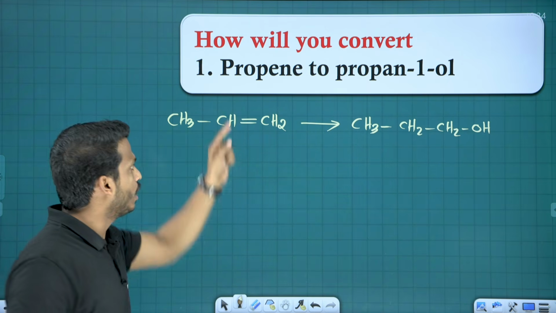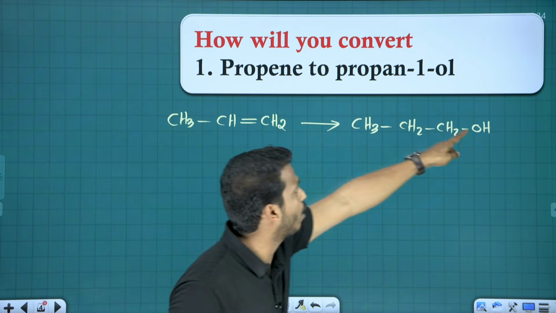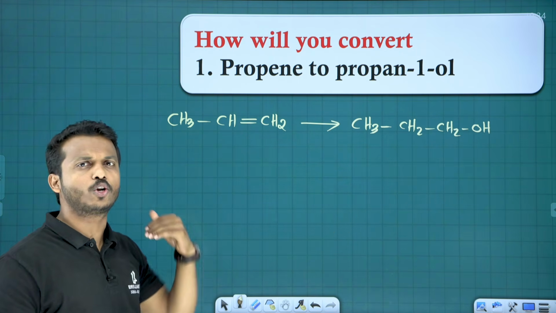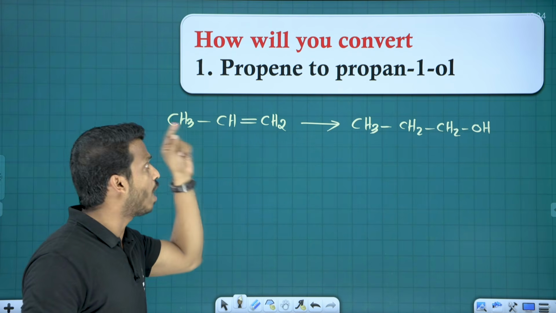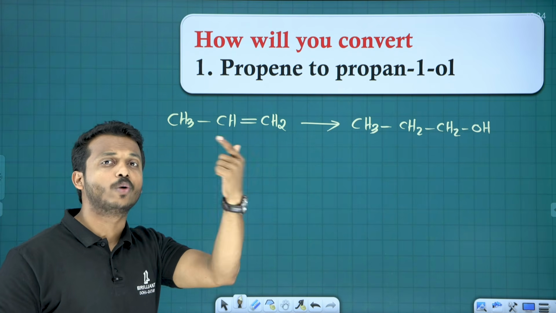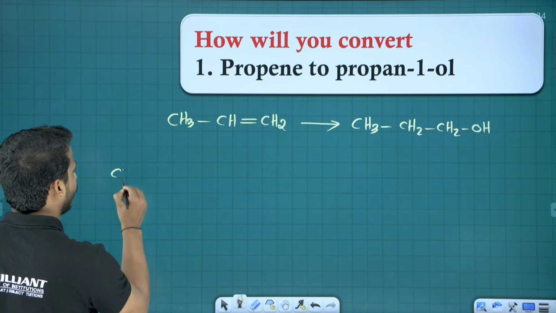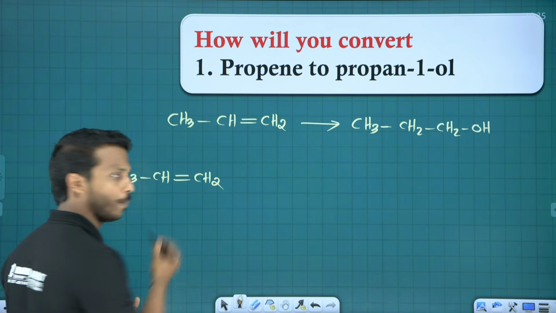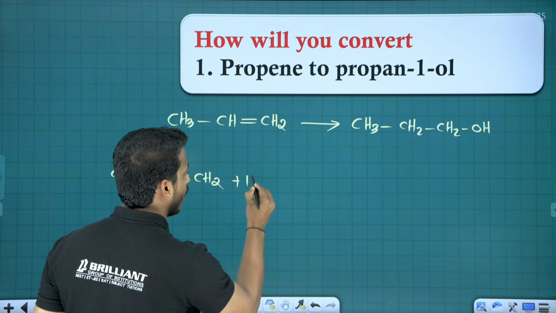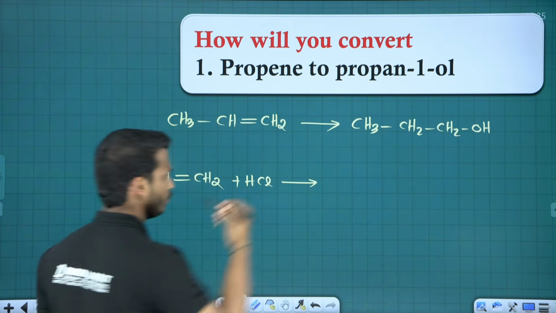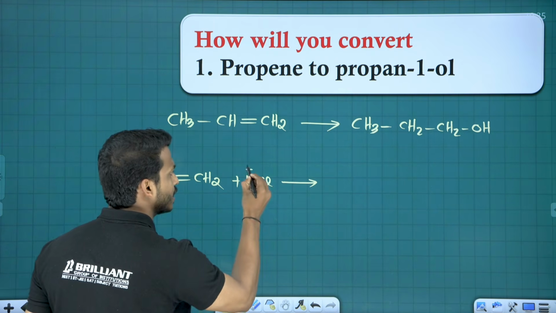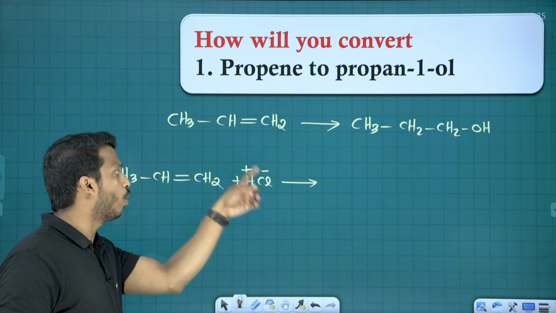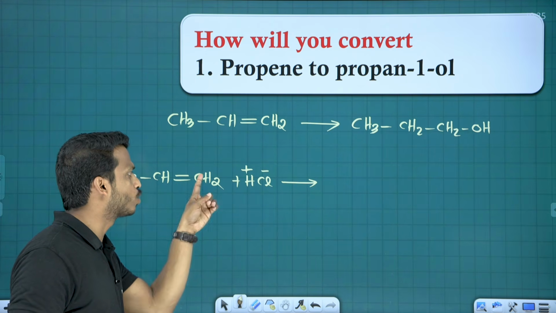So if you want to bring, you have to get an OH group on the first carbon, right? So directly we can't bring any OH on that. But for alkene, we studied how to convert into haloalkane. So let us start the first step. CH3, CH double bond, CH2. What is this? Propene. To propene, when you add, for example, HCl or HBr, H plus is there, Cl minus is there. But if you add HCl, chlorine goes to this carbon, H plus goes to this carbon.